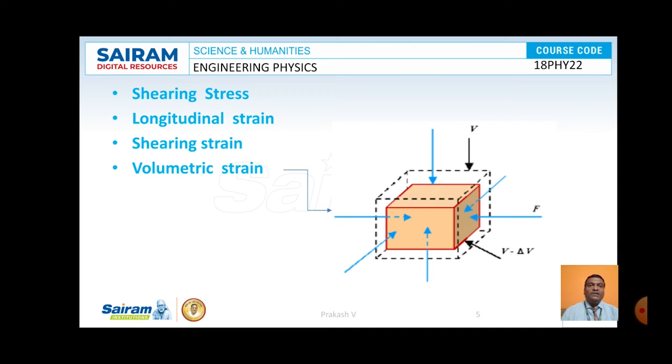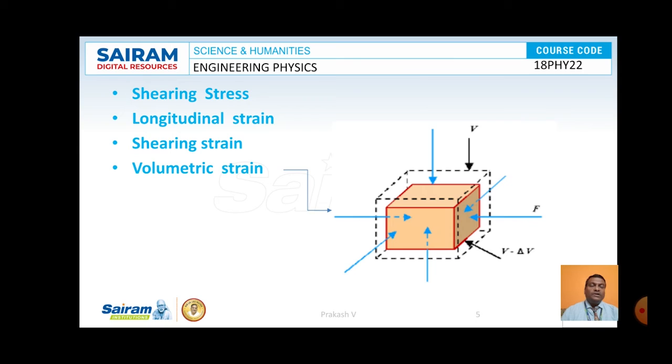Similarly, if we consider a shearing stress, the corresponding strain can also be calculated. The ratio of shearing stress to shearing strain is a constant, known as the rigidity modulus of the material, and the ratio of volumetric stress to volumetric strain is known as the bulk modulus.